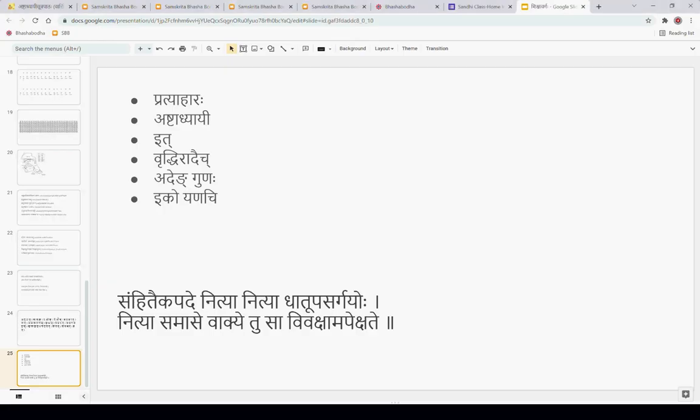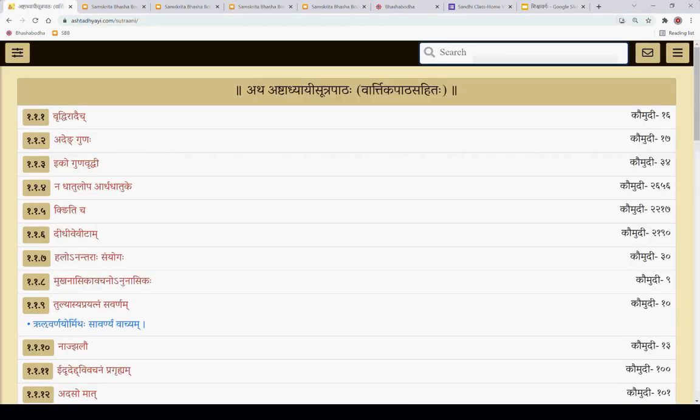Ashtadhyayi order means, let us look at Ashtadhyayi.com and the sutras given here.